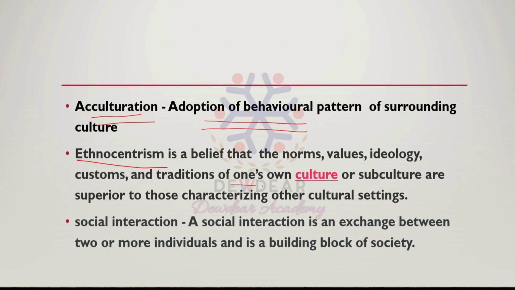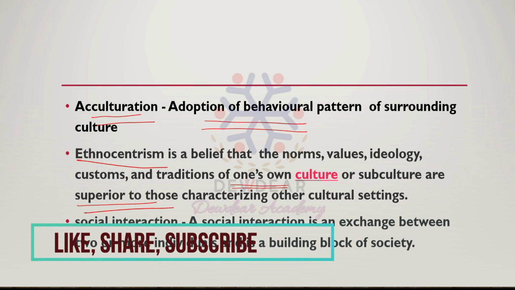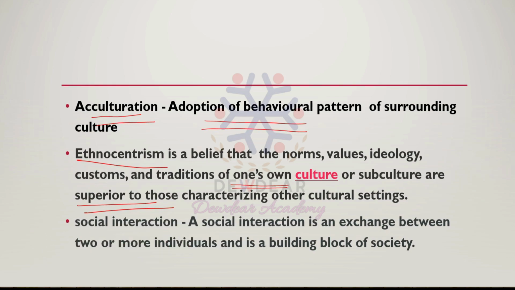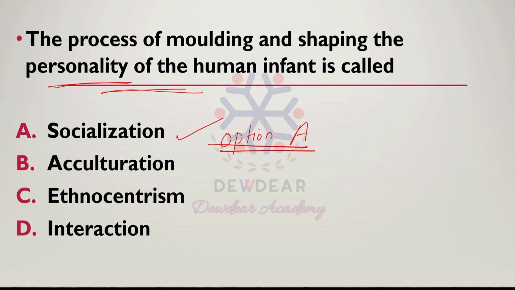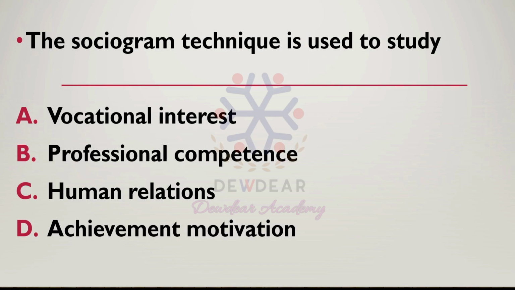Okay, it is a belief that one's own culture is superior to others. That is ethnocentrism. Then social interaction means an exchange between two or more individuals, and it is a building block of society. Interacting between two or more individuals, that is social interaction. So in these options, the process of molding and shaping the personality of a human infant is through the process of socialization. Then the next question.